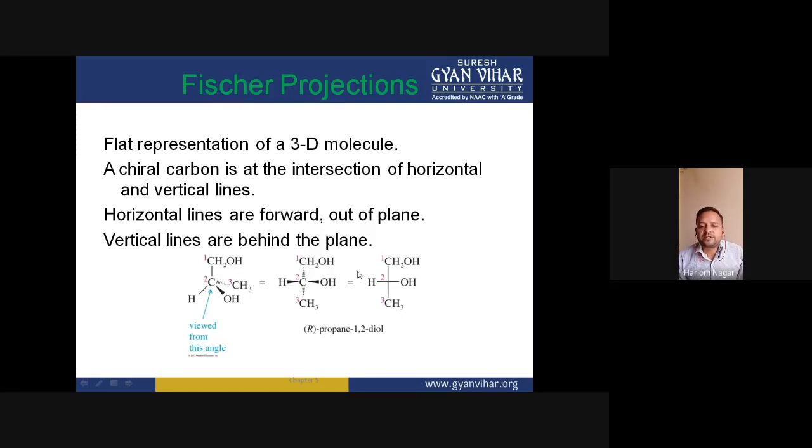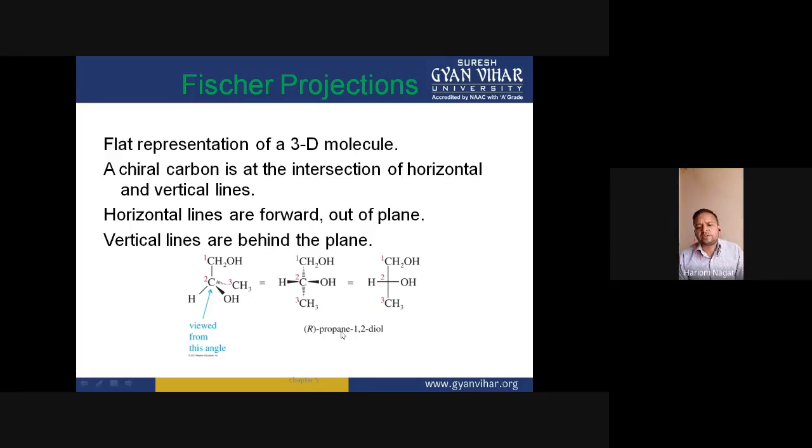And after designing this molecule in the flat representation, we will assign the priority of these groups, and the CIP rule is applicable for assigning the priority of the groups.